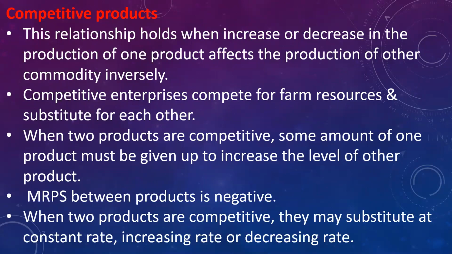Like now, if weeds in the main crop increase, it will affect the production of the main crop. That is, it will decrease the production yield of the main crop. So such a relationship is called as competitive products. The MRPS between the products is negative. When two products are competitive, they may be substituted at constant rate, increasing or decreasing. They may substitute at any rate.